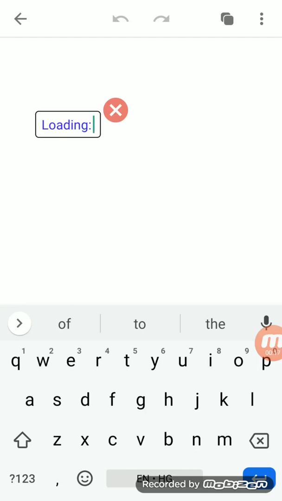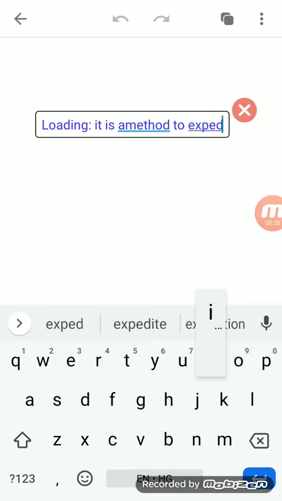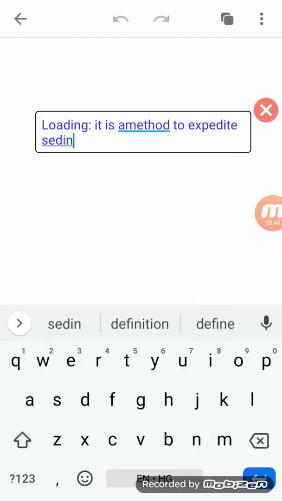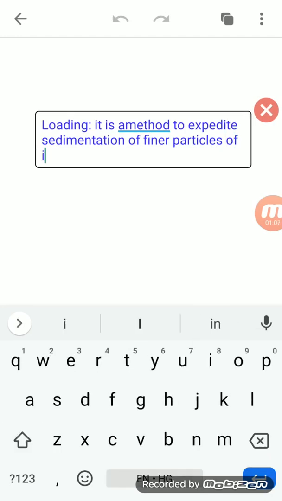Actually, it is a method to expedite sedimentation of the finer particles of impurities. So loading is this method.